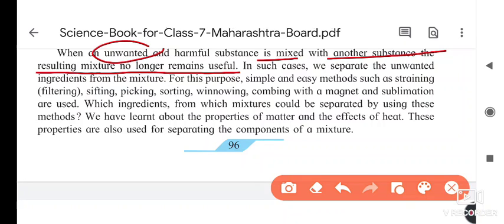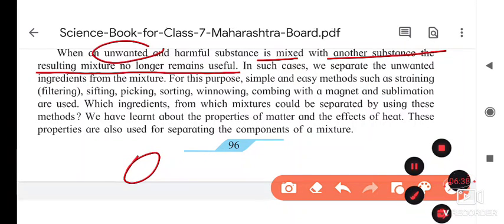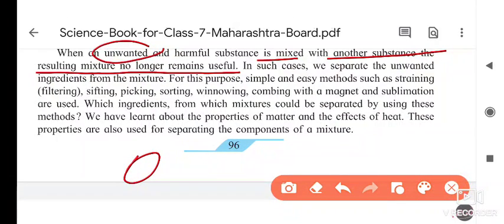If you see the groundnuts when we bring them from the shop, stones having the same color as the groundnut are added inside it. It is also an adulteration of that groundnut. So these unwanted or harmful substances, when we add them, it is called a mixture and it is adulteration, and the resulting mixture no longer remains useful.